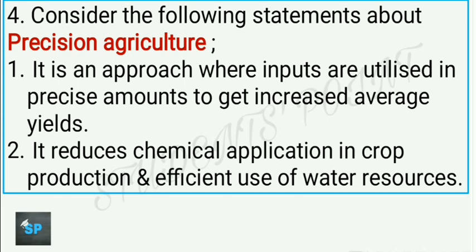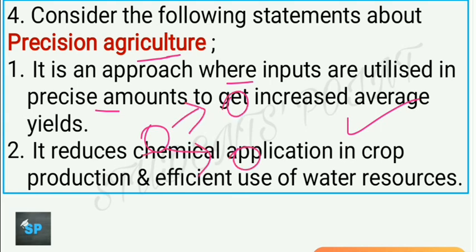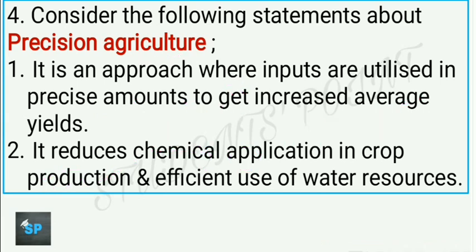Next question, now consider the following statements about precision agriculture. Very important question it is. It is an approach where inputs are utilized in precise amounts to get increased average yields. This is correct. So all the inputs, which include fertilizers, pesticides, chemicals, seeds or anything, there will be less consumption of all these inputs, but still the yield will be higher compared to traditional practice of agriculture, and it reduces chemical application in crop production as well as efficient use of water resources.